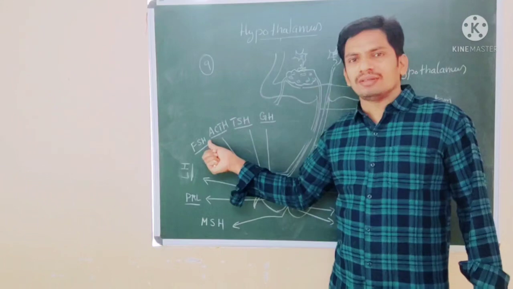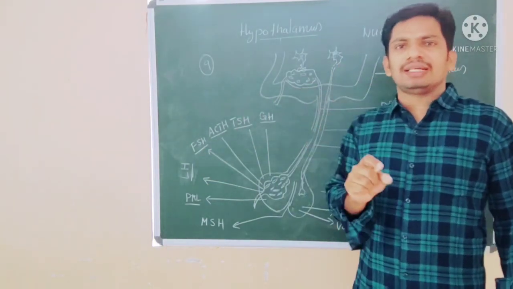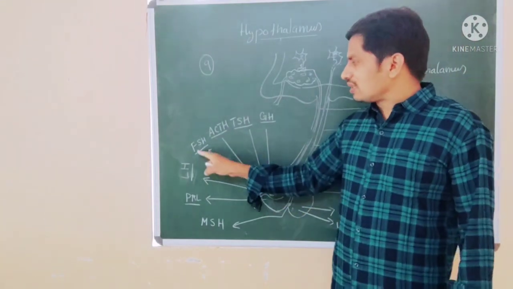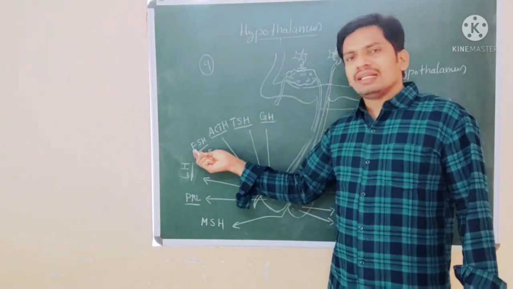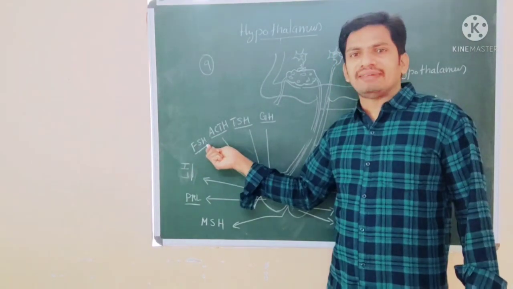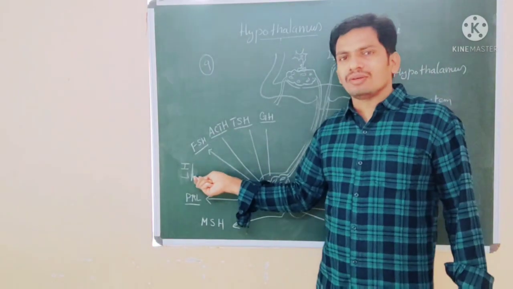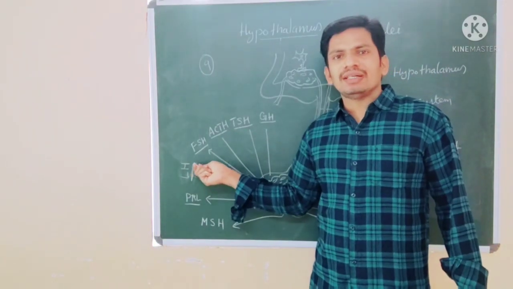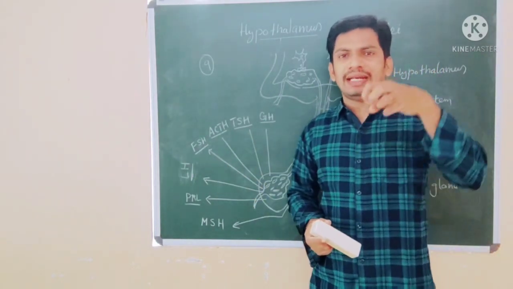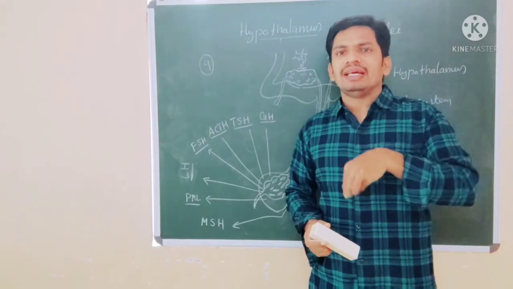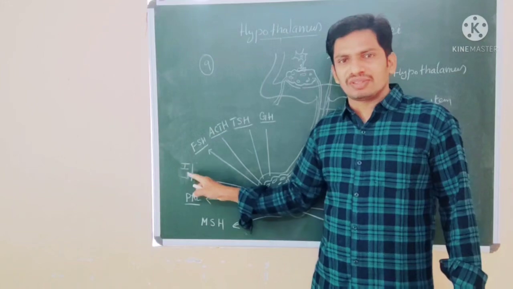Follicle stimulating hormone: in women, FSH is used for the development of follicles in the ovary. Luteinizing hormone, LH, is very essential for the maturation and rupturing of the Graafian follicle, and directly affects ovulation in the menstrual cycle.